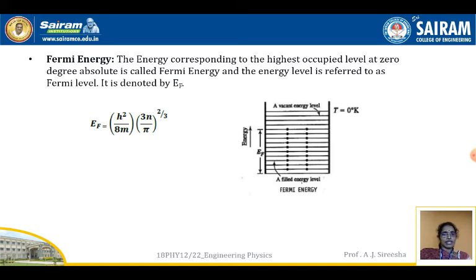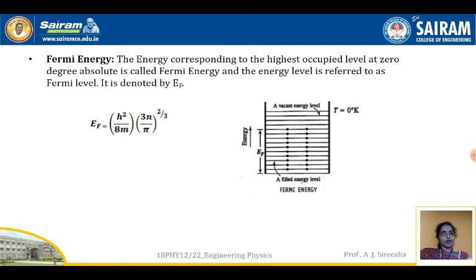If you look at the figure here, you can see the electrons: the lowest level is completely filled, with 2 electrons in each orbit, at a temperature T equals 0 Kelvin. The vacant energy levels are shown in the diagram. Now, at T equals 0, what is the highest occupied energy level? That level is called the Fermi energy level.